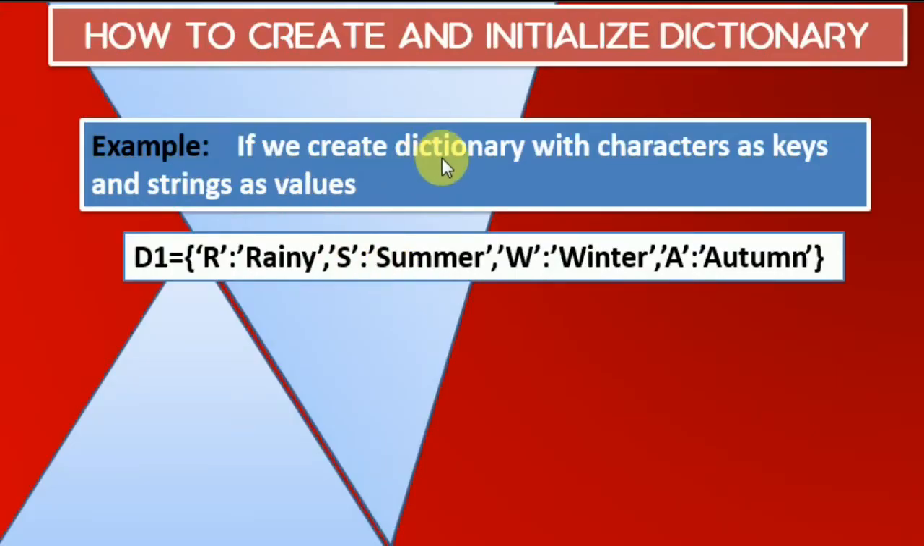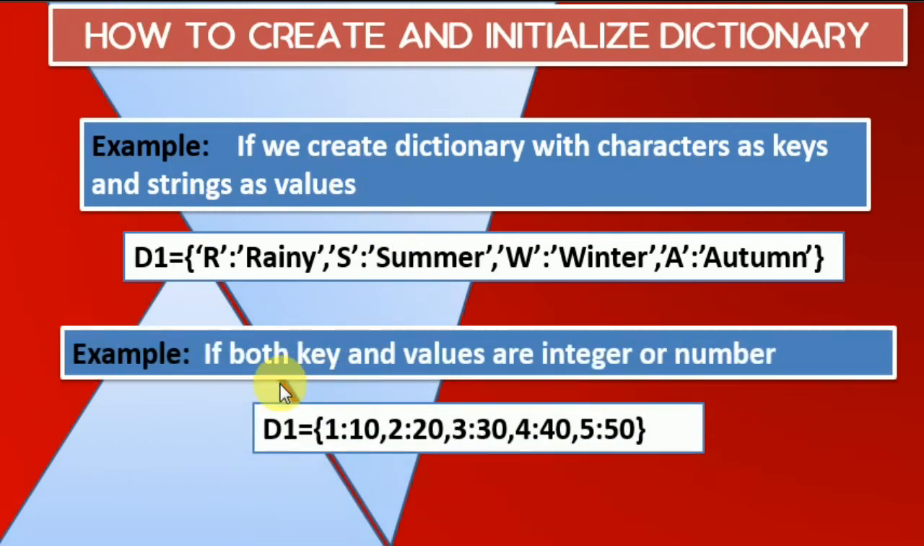If we want to create a dictionary with characters as keys and strings as values, now we don't need numbers; one is a character and the second is a string. R, S, W, A are characters, and these are our keys. Rainy, summer, winter, autumn are the values. So 'R' in single quotes, colon, then 'rainy'. This is how we declare characters as keys and strings as values.